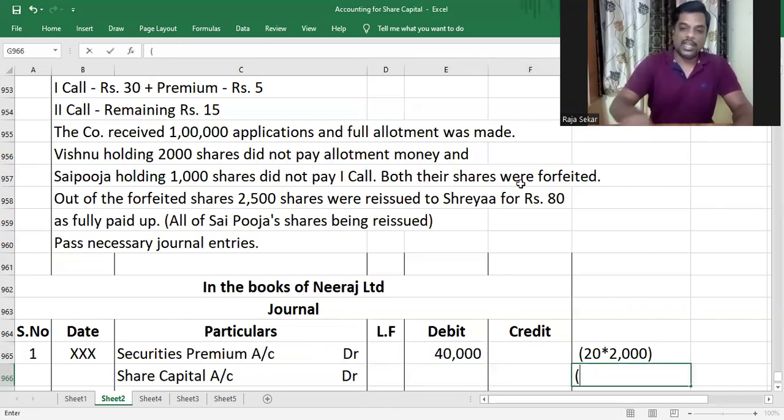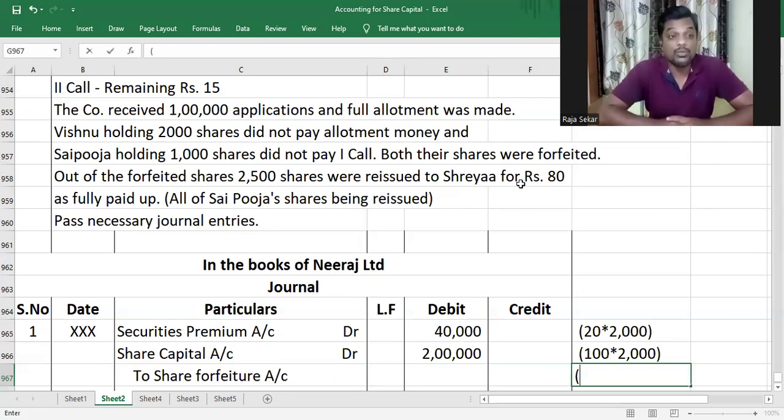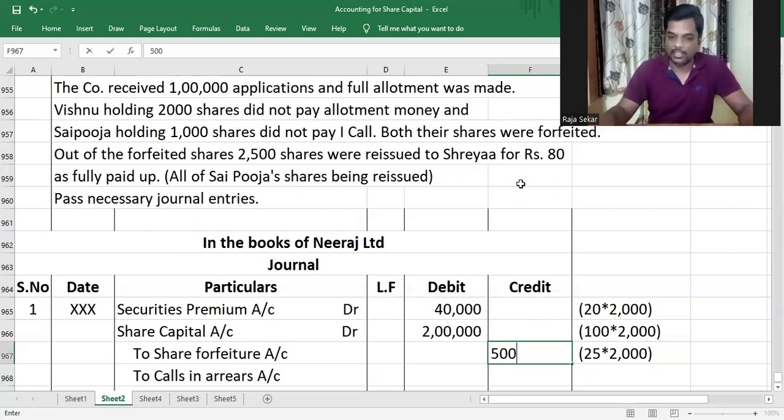Share capital will be credited with the called up value. As it has not been mentioned when the shares were forfeited, we are assuming that all calls are made and then the shares were forfeited. Share forfeiture will be credited with the paid up value. Vishnu did not pay allotment money, so he would have paid only the application money. He didn't pay allotment, first call, and second call, so only application money he would have paid: 25 into 2000 is 50,000.